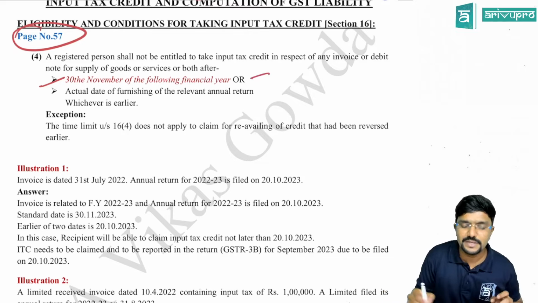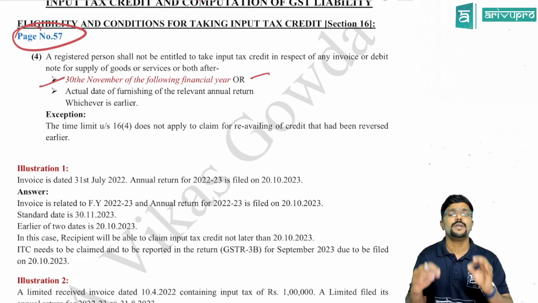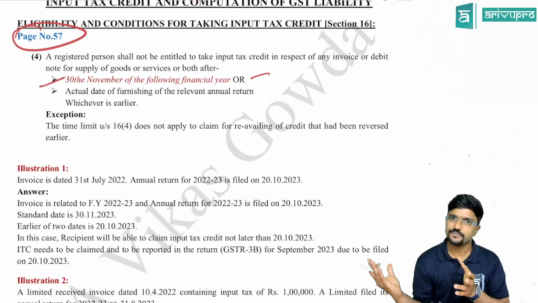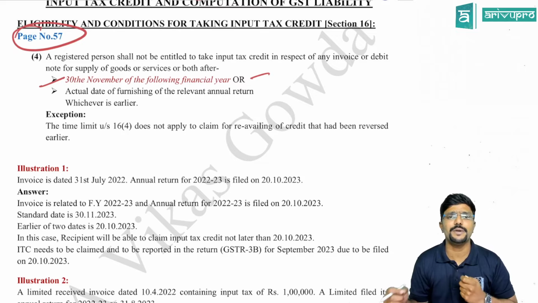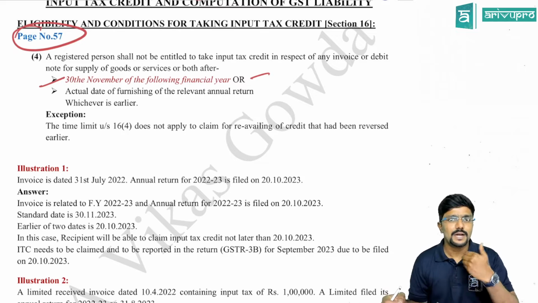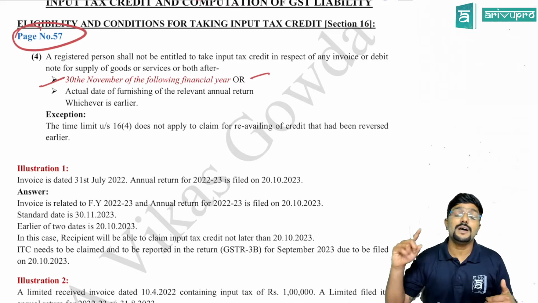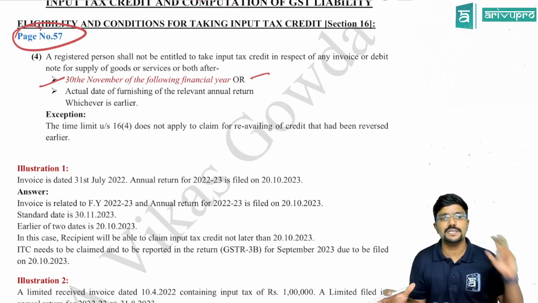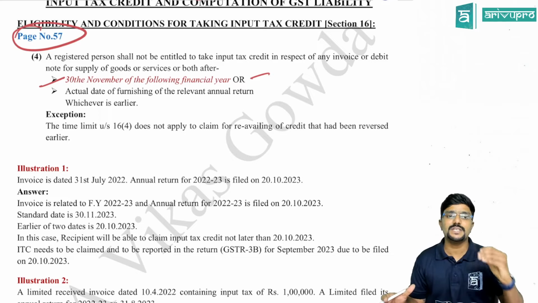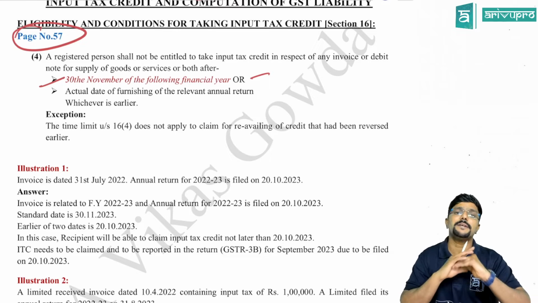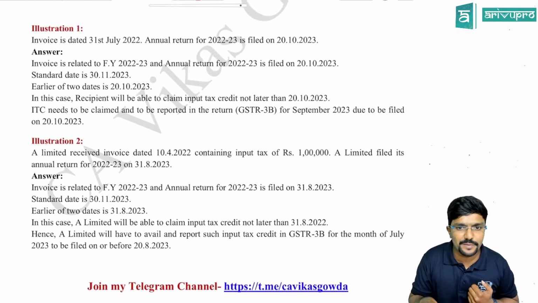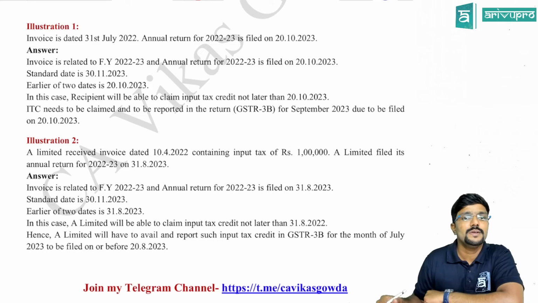Previously, this was something else. The first bullet point was the due date to file the return, GSTR 3B under Section 39, for September month of the next financial year. They had considered it, but now they have changed it. They have made it 30th November of the following financial year. So this is the maximum deadline for you to claim credit. I have also given 2 illustrations with respect to this, which will help you better understand the provision.